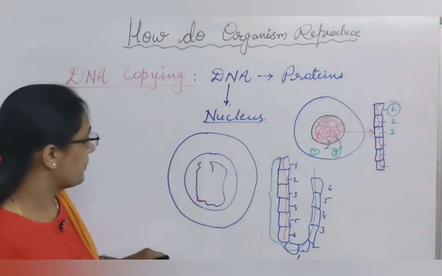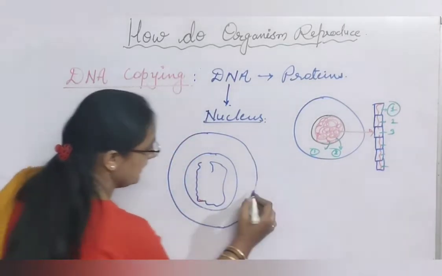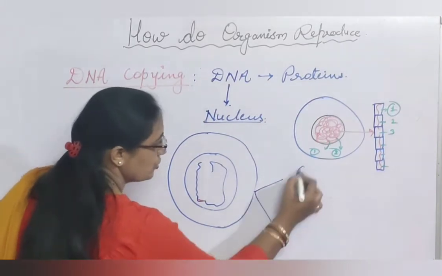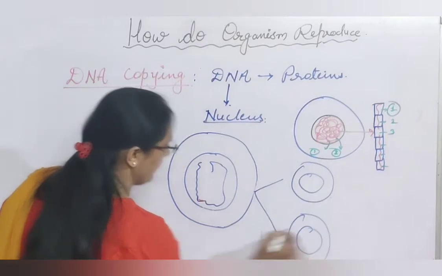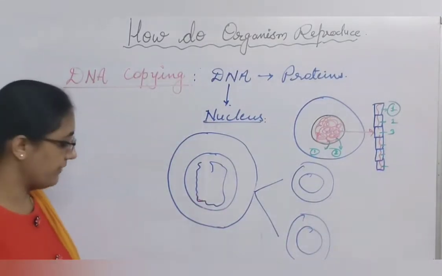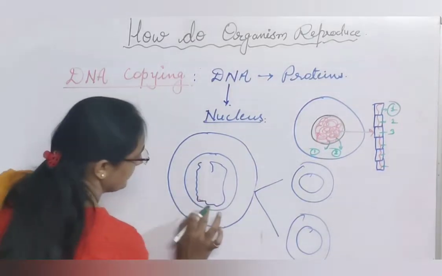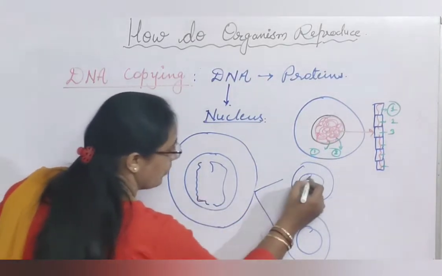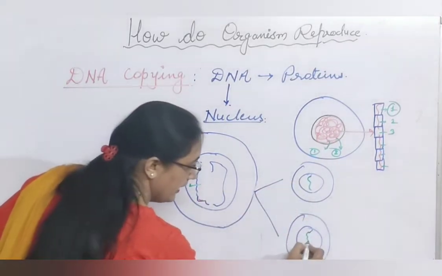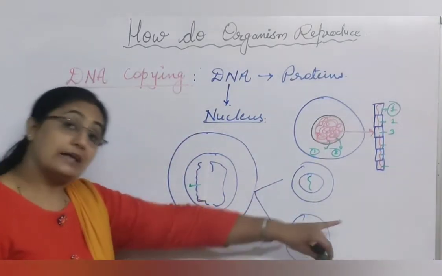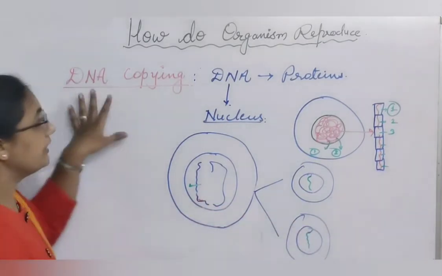The cell will divide into two equal daughter cells, and in these two daughter cells, the DNA will also divide and be present in both cells. Half of the DNA, the earlier one in the parent, will stay with the parent, and a new copy of DNA will pass to the offspring. That is the importance of DNA replication or DNA copying.